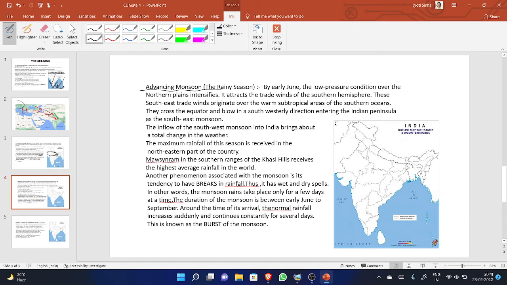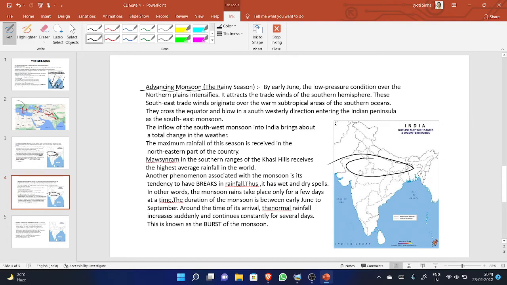Yes, the duration of rainy season is from early June, when the low pressure condition over the northern plain intensifies. In the previous season, we saw that in the northern part, a low pressure zone is created during the summer season. Yes, northern plain intensifies. It attracts the trade wind of the southern hemisphere.